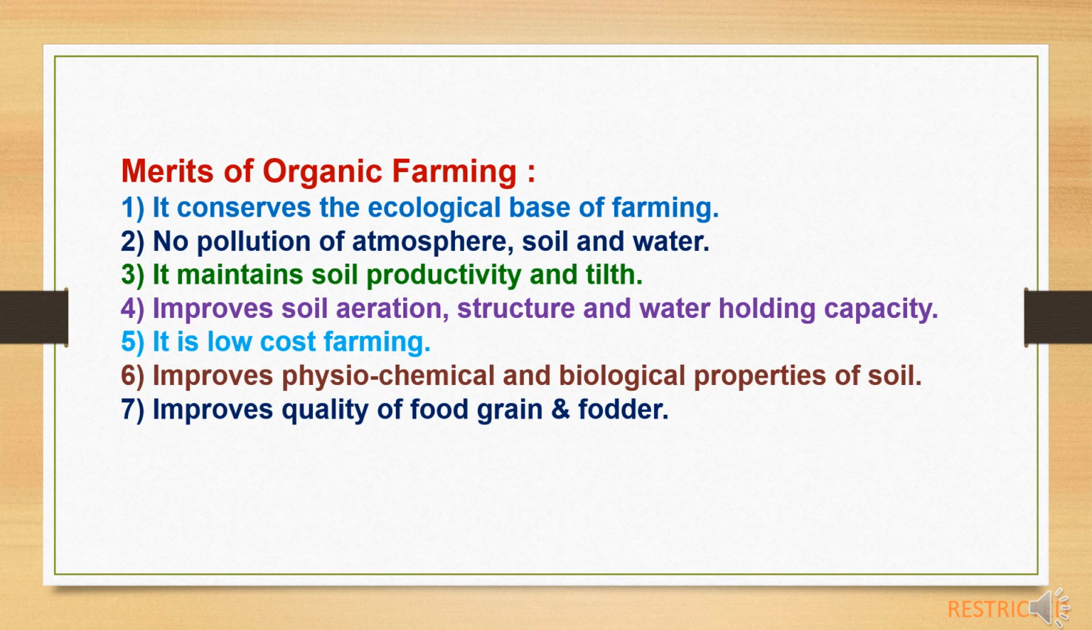Now the merits of organic farming. Organic farming conserves the ecological base of farming, with no pollution of atmosphere, soil and water. It maintains soil productivity and tilth, improves soil aeration, structure and water holding capacity, and it is low cost farming. Organic farming improves physiochemical and biological properties of soil and improves quality of food grain and fodder. So organic farming is very important in relation to control of pollution and producing safe food.